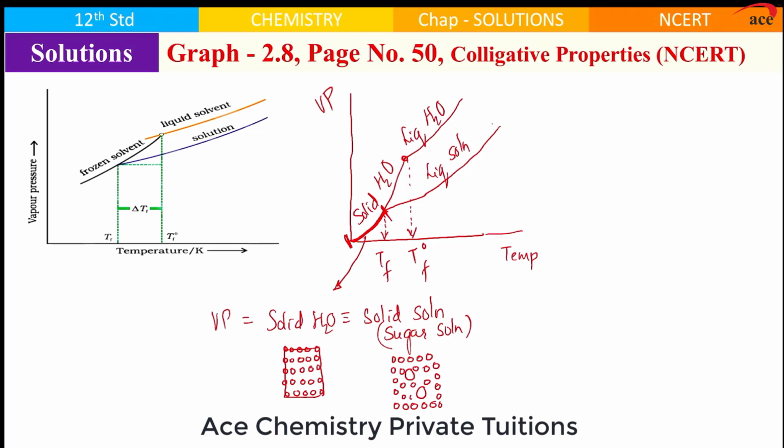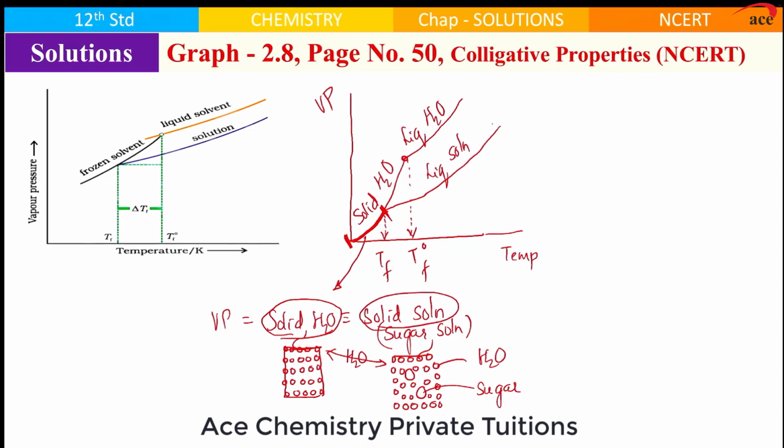What you are able to see, the bigger molecules are actually of sugar, and the smaller molecules that you are seeing are water. If you see the surface here and the surface here, in both cases the surface is the same because it is made up of water. If the surface is the same and it is water, the vapors produced by this and the vapors produced by this will be the same. So, why are they saying vapor pressure is the same? Because vapors produced by solid water and vapors produced by solid solution are the same.